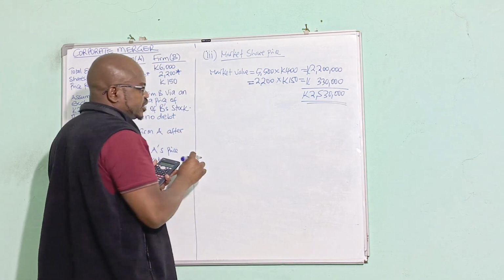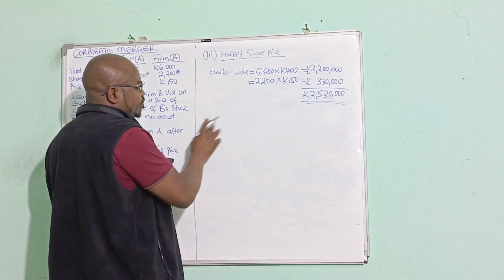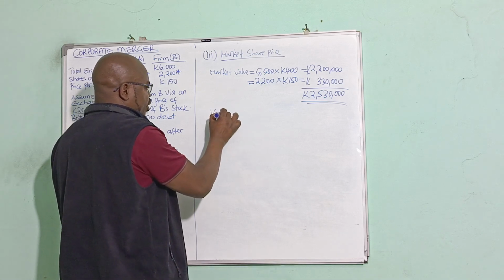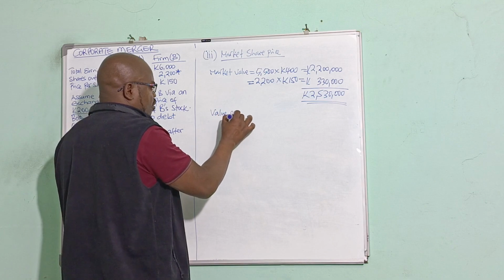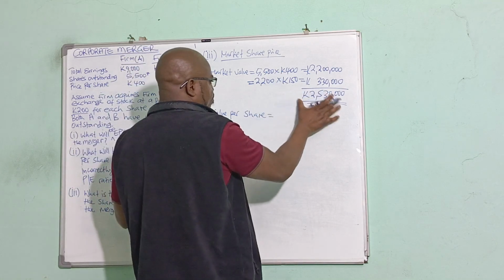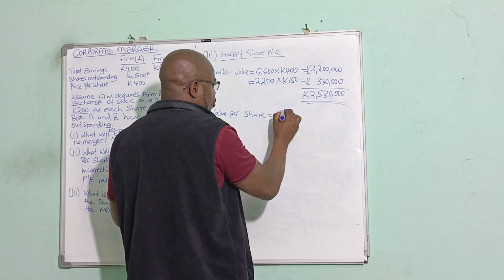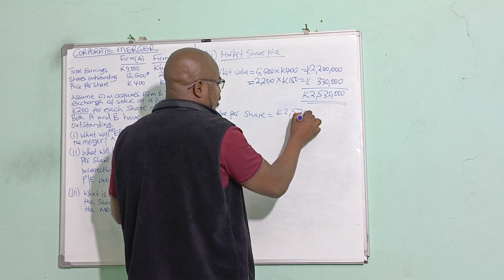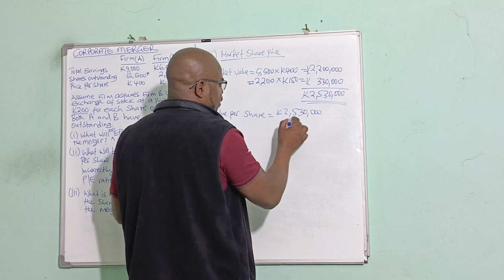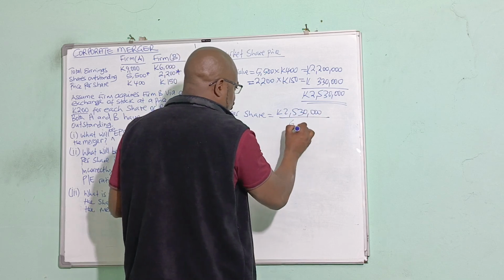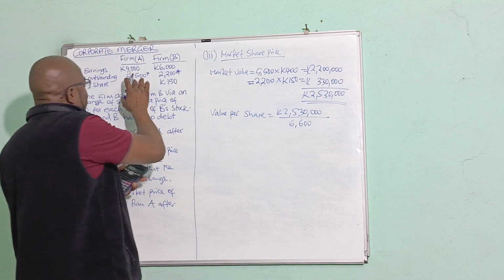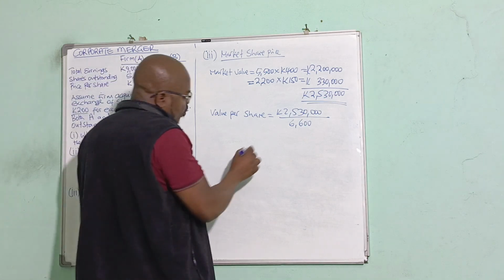So to find the market share price, or the value per share, will simply be the total market value, 2,530,000, over the number of shares, which is 6,600. Remember the 5,500 and the 1,100.